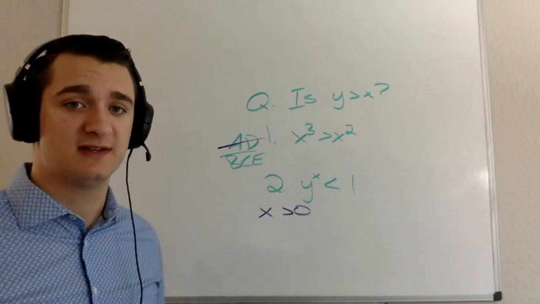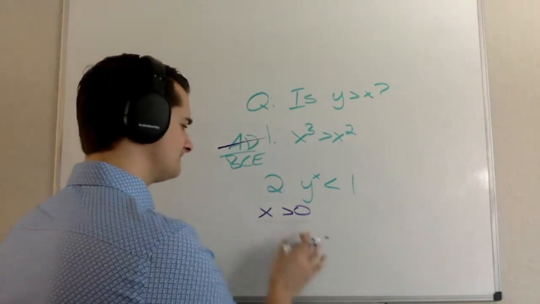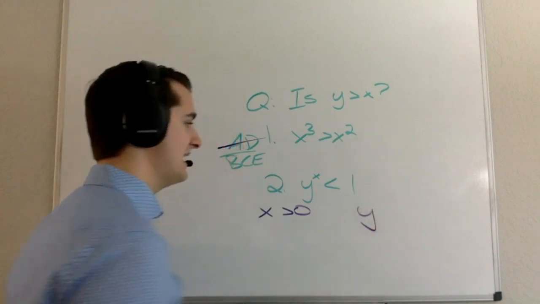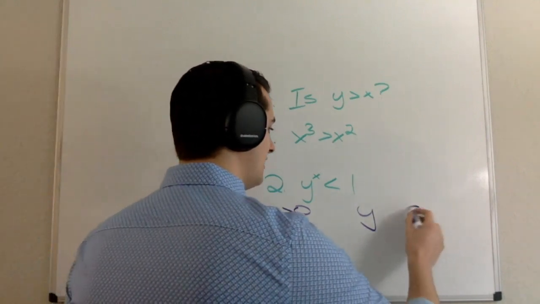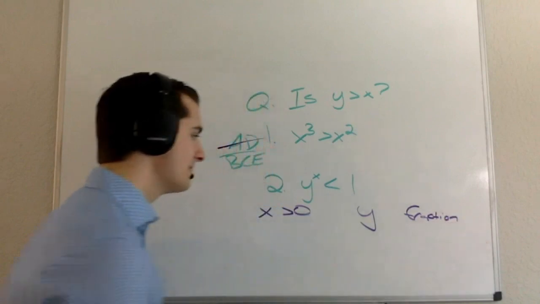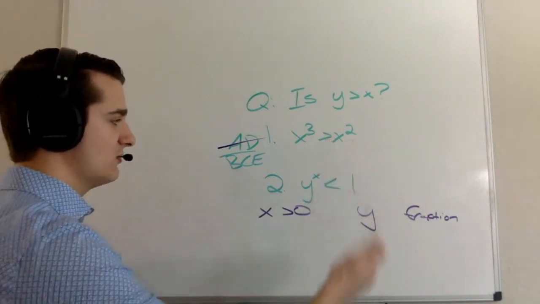If x is greater than 0, then what has to be the case? Well, if x is greater than 0, then it has to be the case that y is some sort of fraction. And here's why, because even if y is some sort of